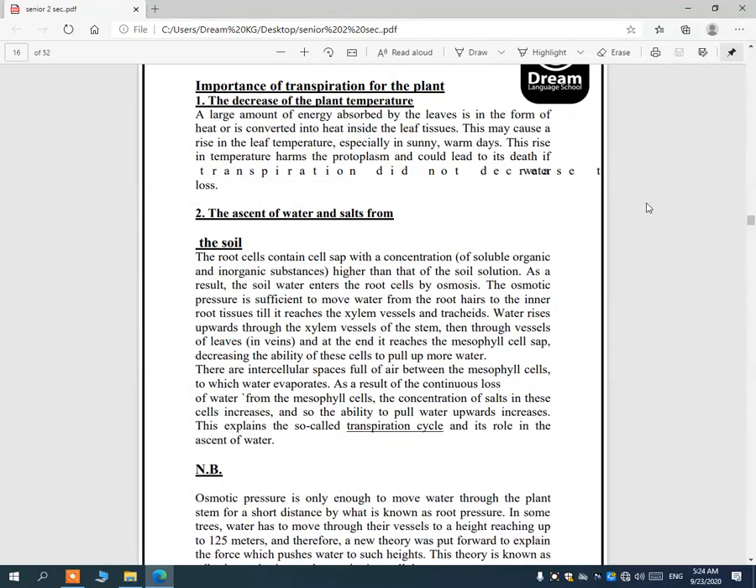What's the importance of transpiration for the plant? Number one, it decreases the plant temperature. It's like an air conditioner for the human. Okay, decrease the plant temperature.